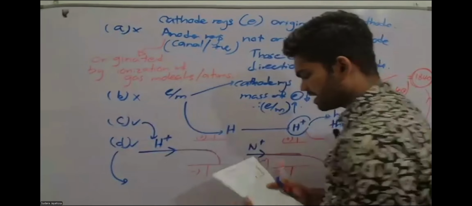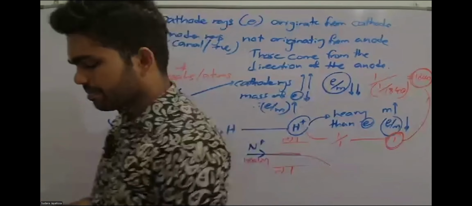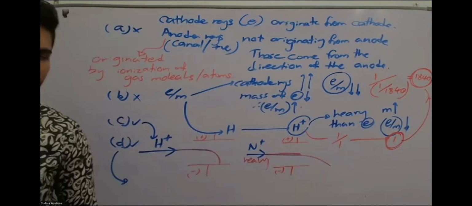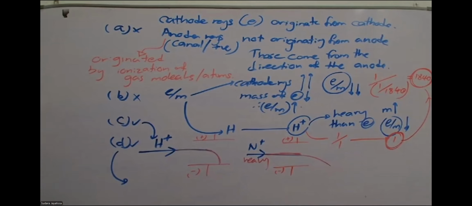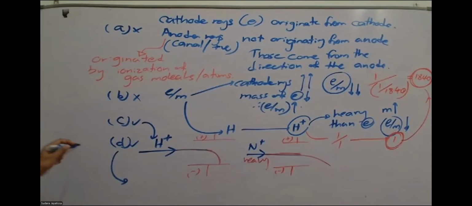And what about statement D? Cathode rays and anode rays deflect in the magnetic field in opposite directions. It is true. Any charged particle, we wrote it several times, you can write it today also: any charged particle deflects in electrical and magnetic fields.